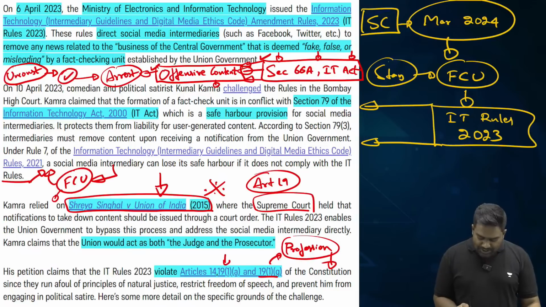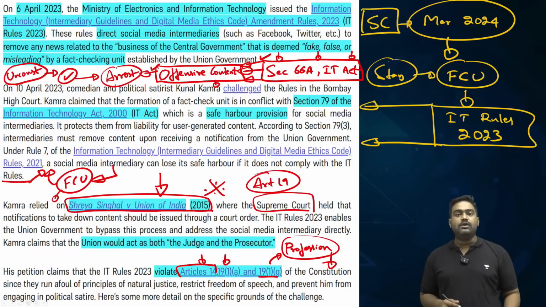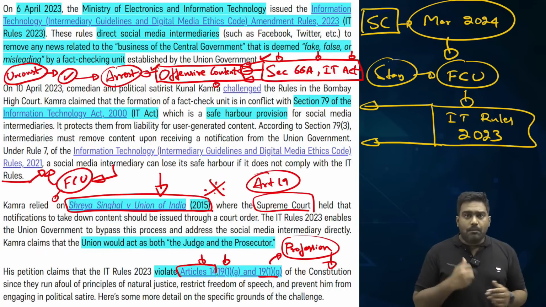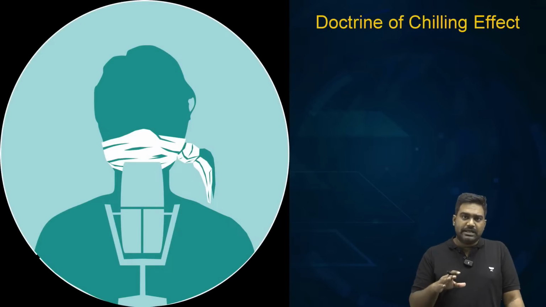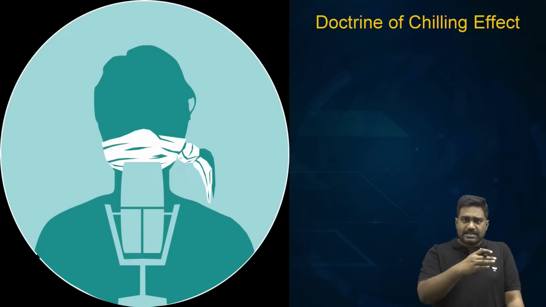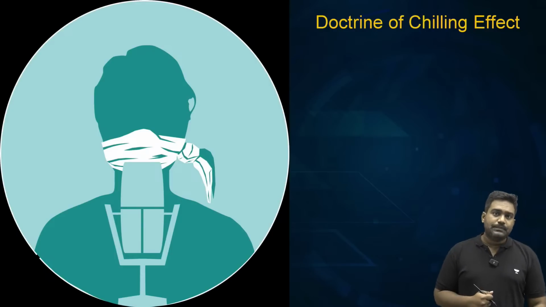It violates freedom of speech and expression guaranteed under Article 19, goes against the right to free press, and also violates Article 14, right to equality. So based on this argument, the Bombay High Court has declared that these amendments that were done last year, which proposed the establishment of a fact-check unit, to be unconstitutional. The Supreme Court also is looking into this. It has as of now issued a stay order. Of course, the matter will reach the Supreme Court again. So let's see what the Supreme Court will eventually rule.